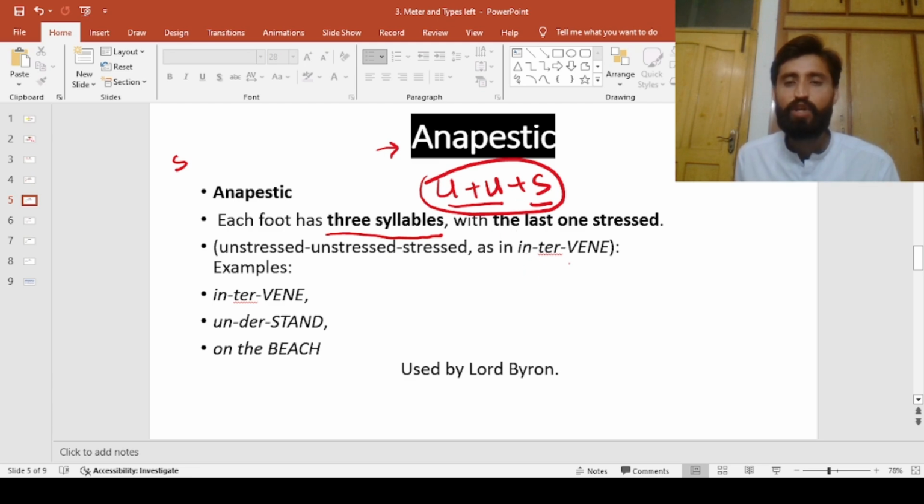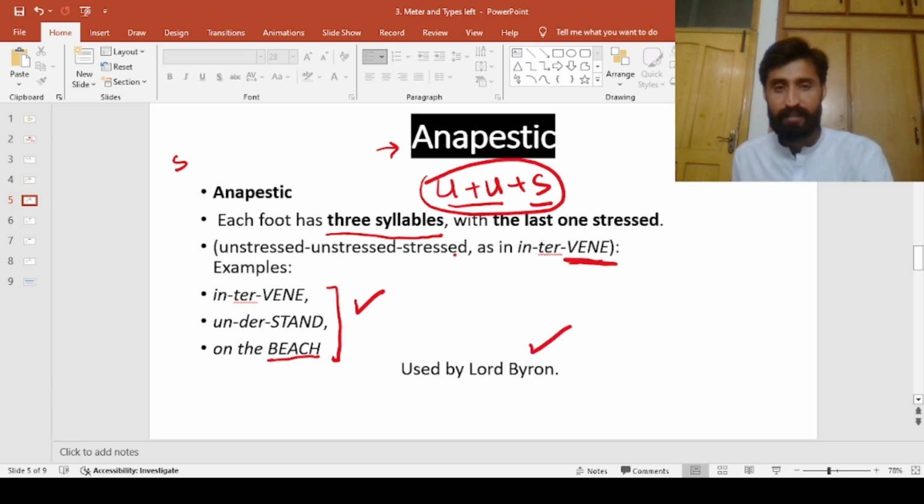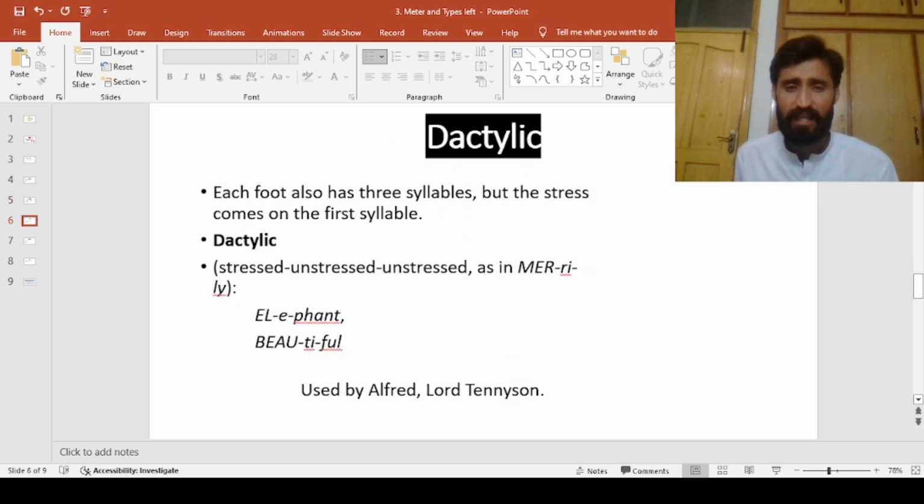Like intervene, where the focus is on "vene"; understand; on the beach. The last syllable is stressed, whereas the first 2 syllables are unstressed, and it is mostly used by Lord Byron.